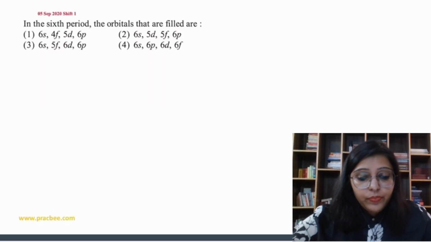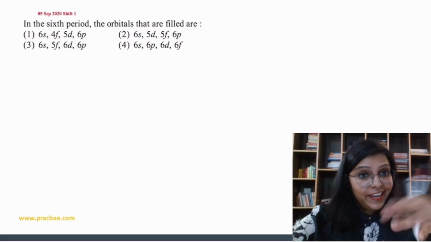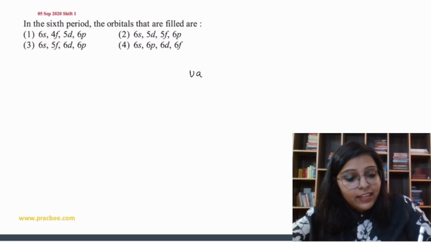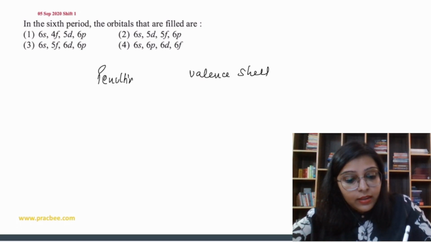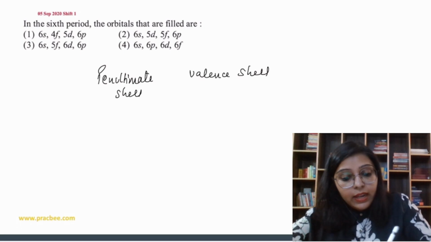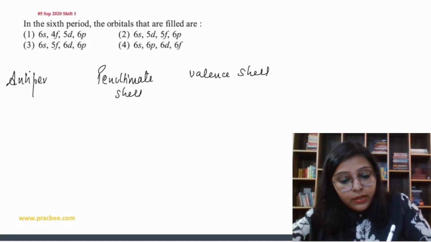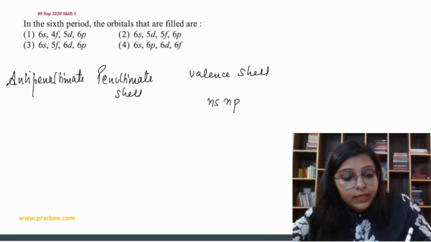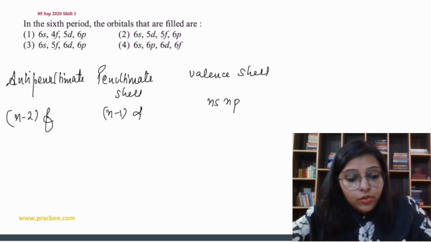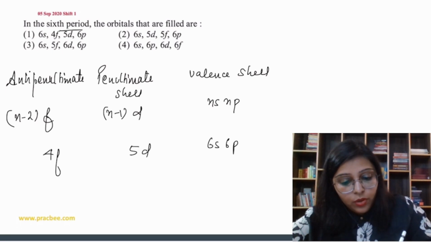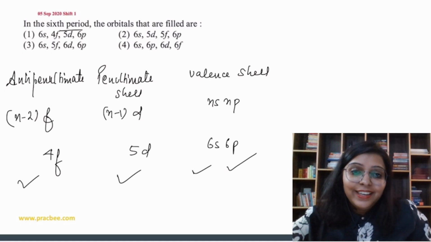Now let's do the next question. In the sixth period, the orbitals that are filled are, which ones will be in the sixth period? Here we are going to use the concept of valence shell, penultimate shell and anti-penultimate shell. So here ns, np, penultimate (n minus 1)d, anti-penultimate (n minus 2)f. So the sixth period means 6s, 6p, then we can write 5d and then 4f. All are possible, right?